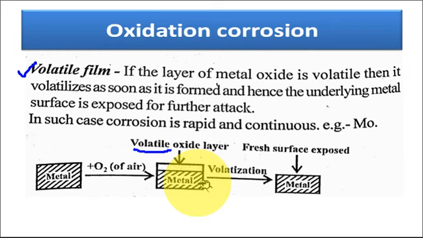So as the metal oxide forms, the metal oxide layer evaporates and the next metal surface layer is free for the further attack of oxygen. So the metal layer is continuously degraded and the complete metal is corroded. For example, molybdenum. Molybdenum in presence of oxygen undergoes faster corrosion because of the formation of the volatile oxide layer.